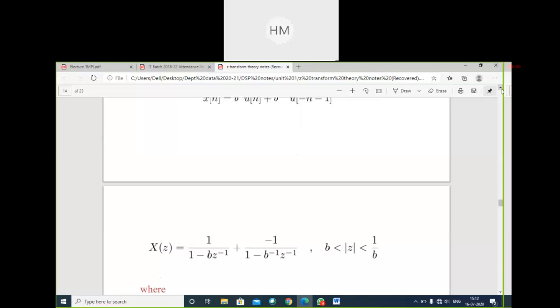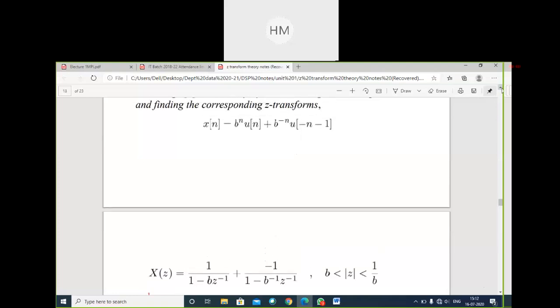We don't need to find Z transform of every signal for the basic signals. So here corresponding Z transform x of n is b to the power n u of n plus b to the power minus n u of minus n minus 1. U of n for n greater than 0, for n less than 0, it is u of minus n minus 1. Whole signal is generated, we will find out its Z transform.